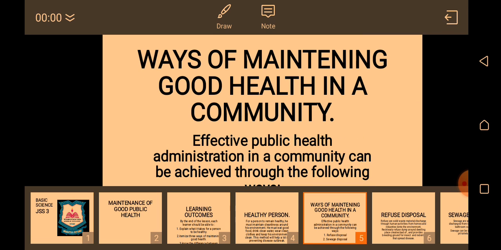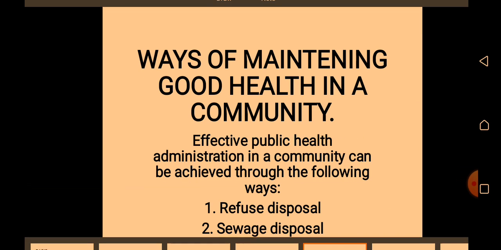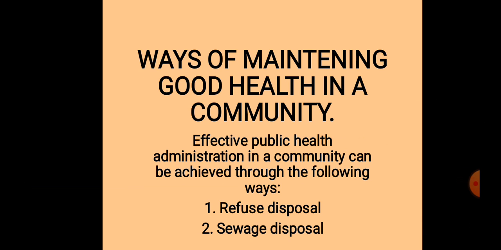Now let's look at ways of maintaining good health in a community. Effective public health administration in a community can be achieved through the following ways. For you to maintain a good health in a community, there must be something you do. The first one should be refuse disposal and sewage disposal. When we practice these two things, we'll maintain effective public health in the community where we live in.